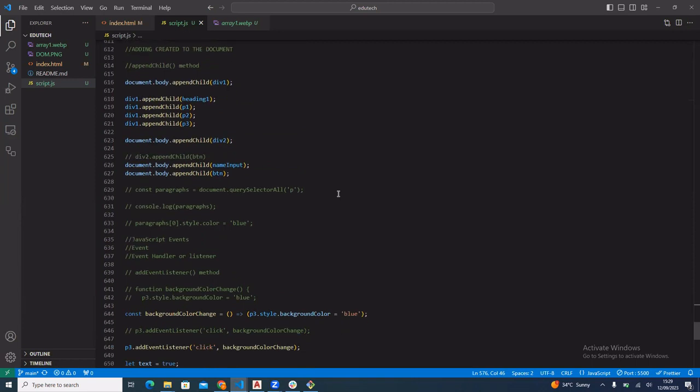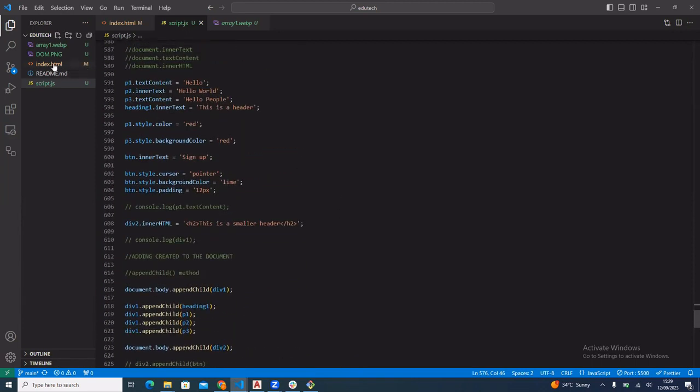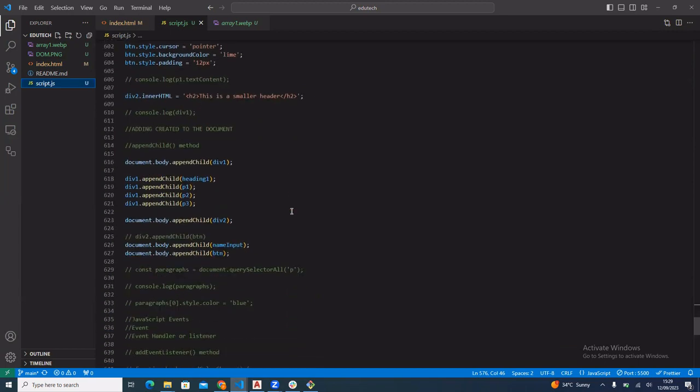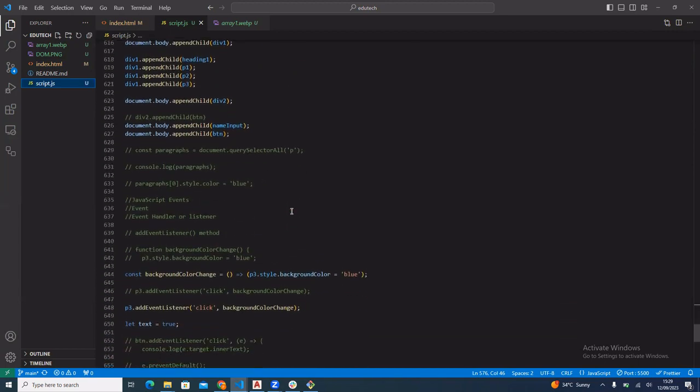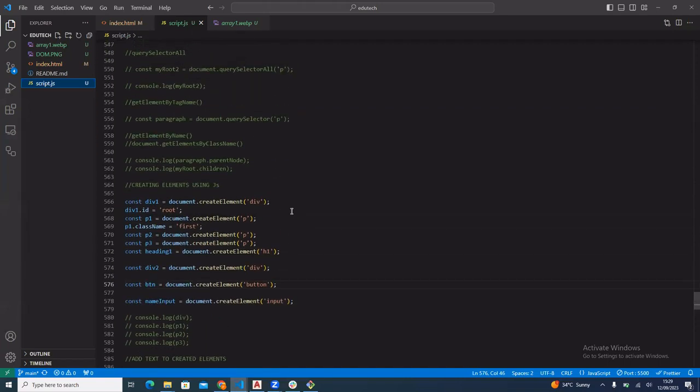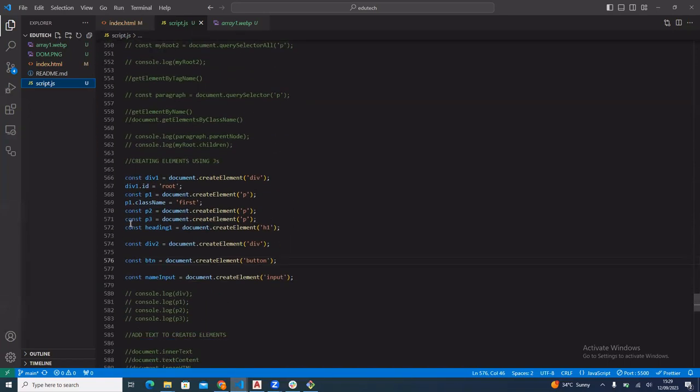But there are cases where probably my P3 element is existing in the HTML code. Nothing to bother about. It's the same thing. I want to see how I can go back or comment out certain things so that we look as if we are building from scratch. In this case, we built everything from scratch. We created our P3 elements here, but there are cases where your P3 element already exists in the HTML. Please, who can tell me how do you grab it and save it to a variable?